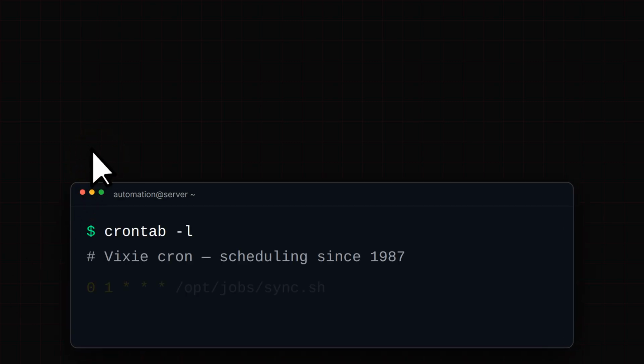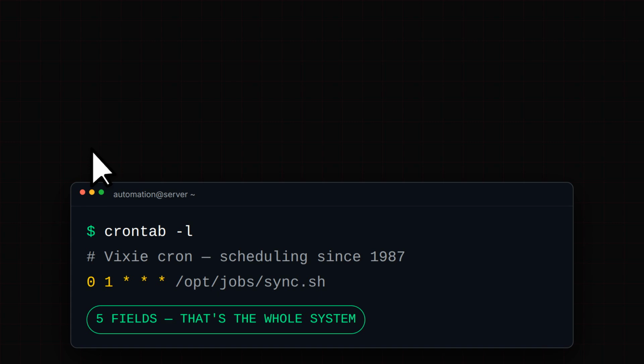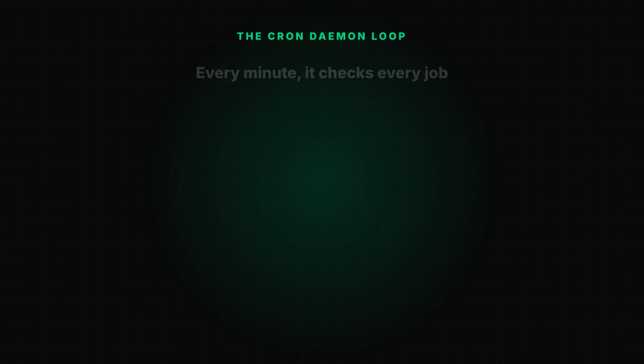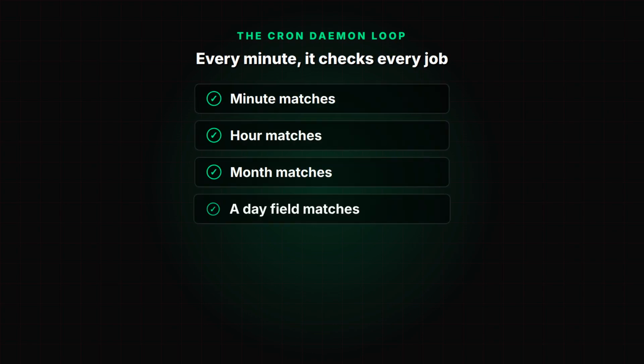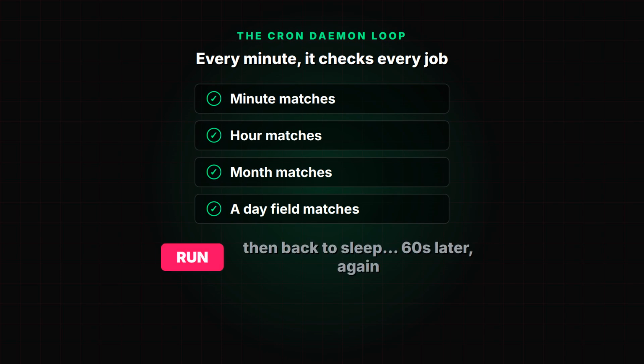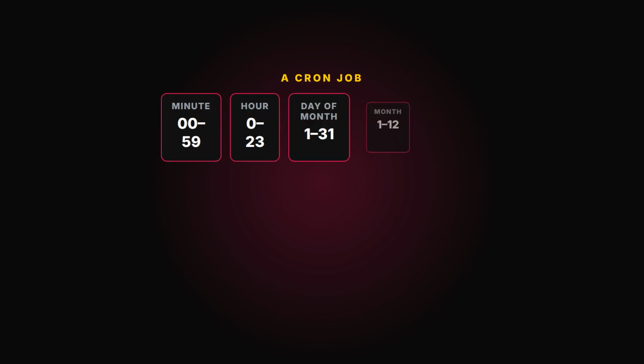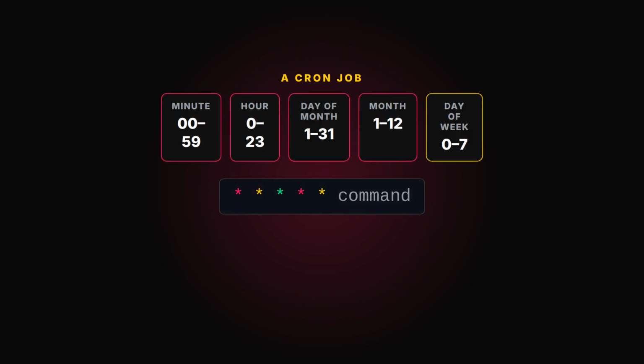Cron. It's been scheduling Unix jobs since the 70s. The version most Linux systems run, Vixie Cron, shipped in 1987. 5 fields, that's the whole system. Here's what Cron actually does. Every single minute the daemon wakes up and checks every job. Minute matches, hour matches, month matches, at least 1 day field matches. Run, then it goes back to sleep. 60 seconds later it does it again. 5 fields in order: minute, hour, day of month, month, day of week. That's a Cron job.